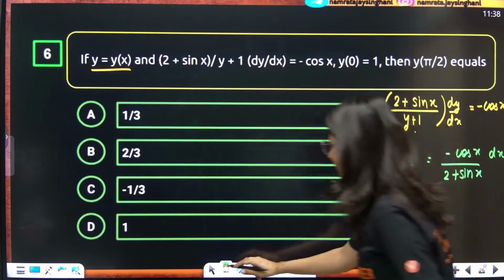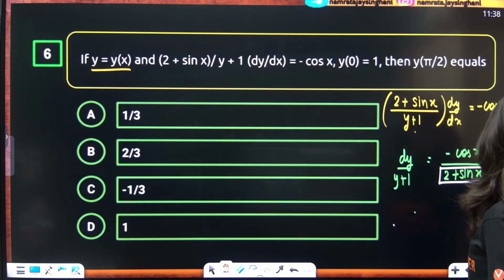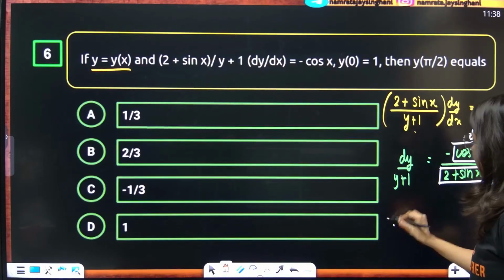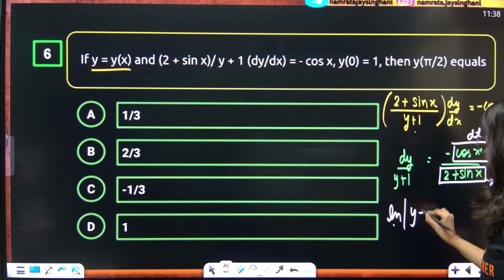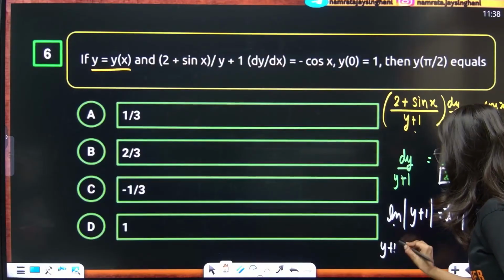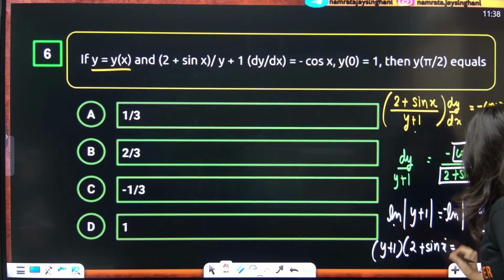Now if I put 2 plus sin x as t, this will become dt. So log of mod of y plus 1 is equal to minus log of 2 plus sin x plus log c. So this is y plus 1 into 2 plus sin x is equal to c. Yes or no?